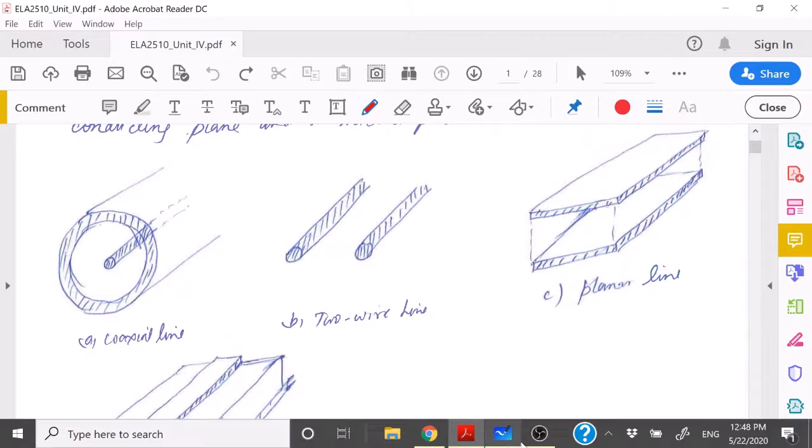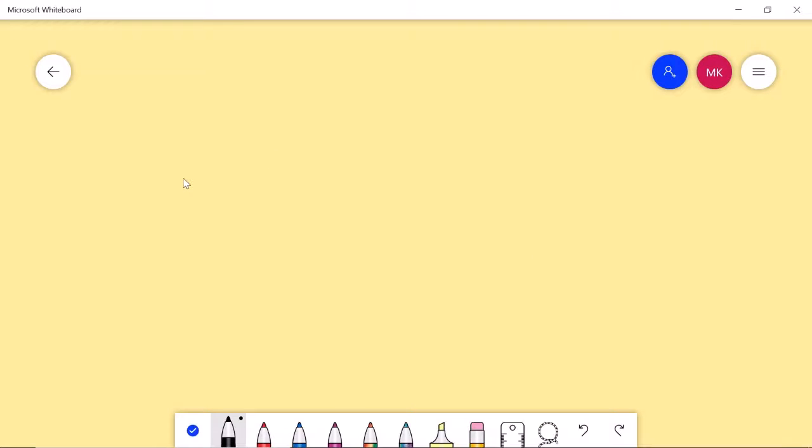Now let me focus on the two main differences between the low frequency transmission line and the high frequency transmission line. Same pair of wire.